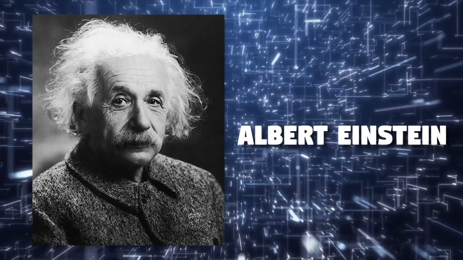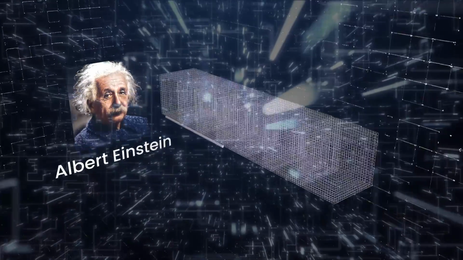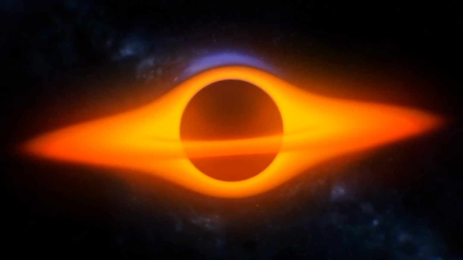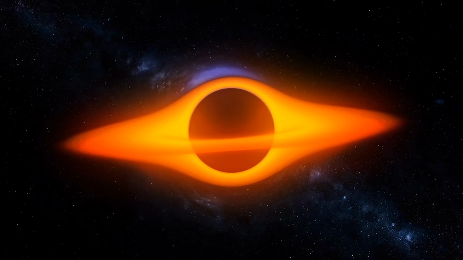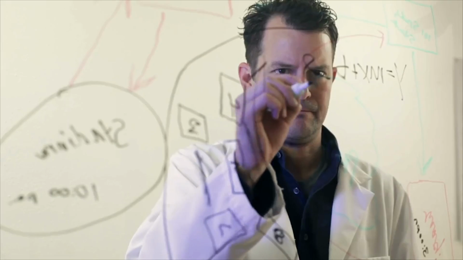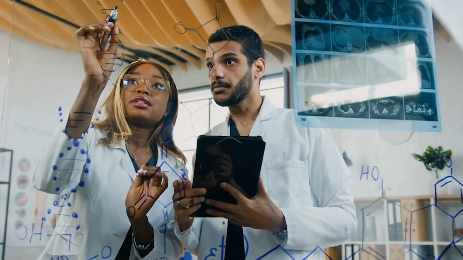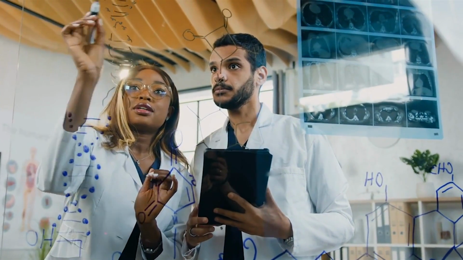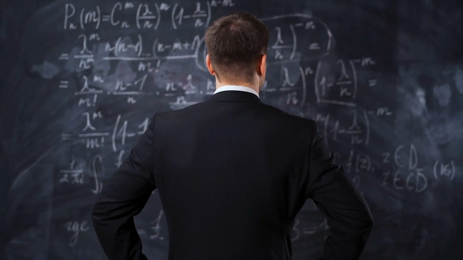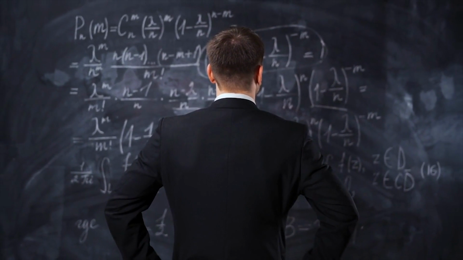Albert Einstein was able to unify the concepts of space, time, and gravity, but other forces of nature remained unexplained. The weakness of gravity compared to other forces makes it difficult to detect or observe its effects on a particle scale. Scientists have proposed the existence of a particle called a graviton, which would explain the force of gravity at the particle level. However, when scientists try to predict the behavior of gravitons colliding with one another, they end up with mathematical inconsistencies, indicating that something is missing from our understanding.